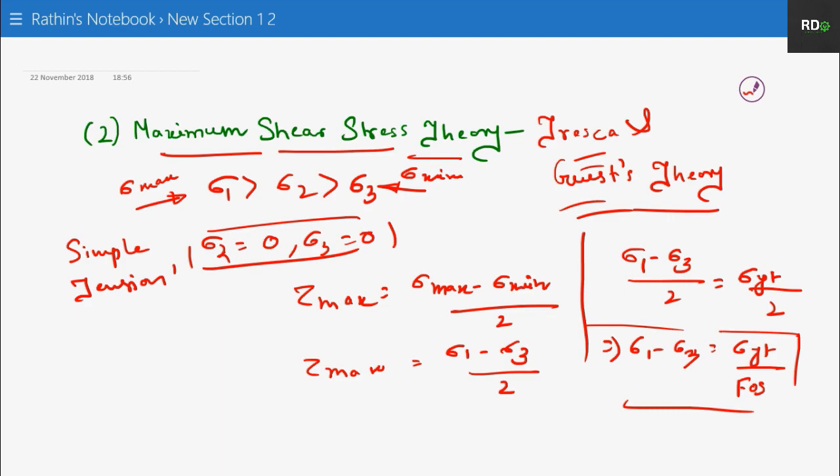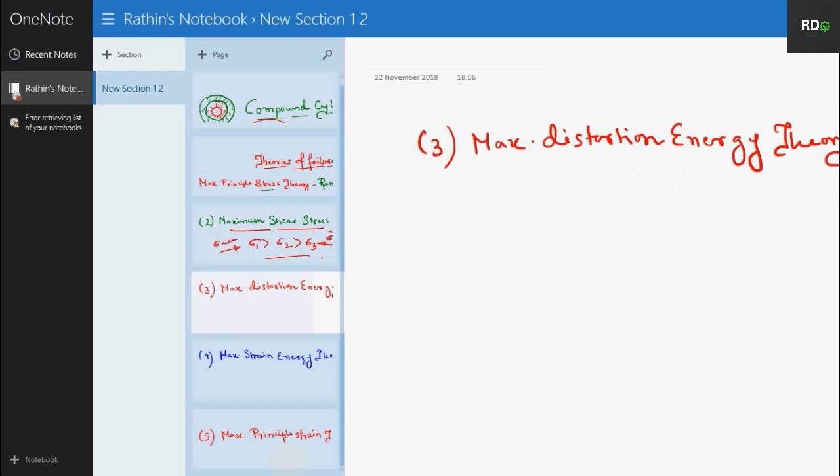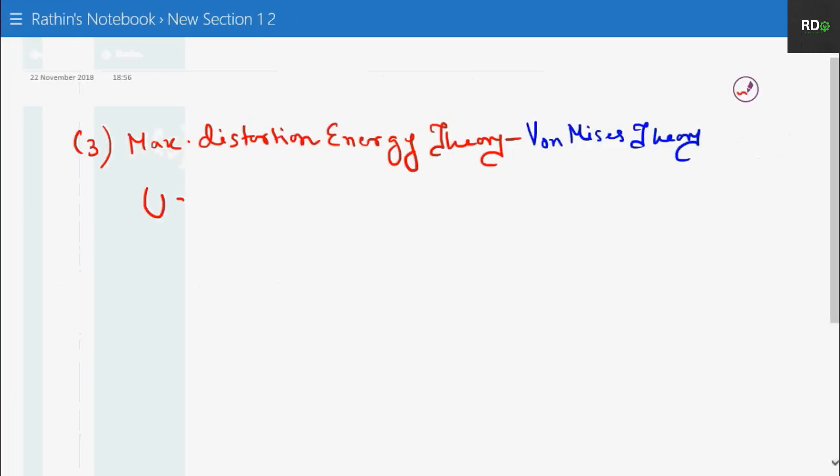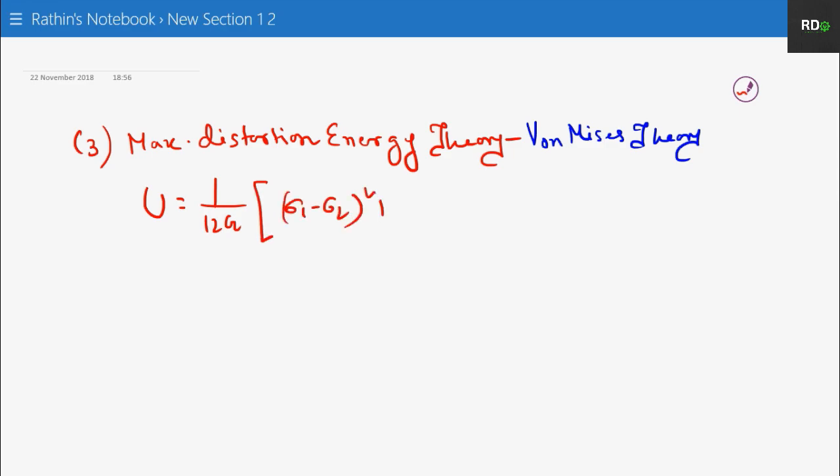Coming to your third point, the maximum distortion energy theory. This is an expression actually: U, that is the max distortion energy, equals 1 by 12G times sigma 1 minus sigma 2 whole square plus sigma 2 minus sigma 3 whole square plus sigma 3 minus sigma 1 whole square. So as per the simple tension test, what will happen?